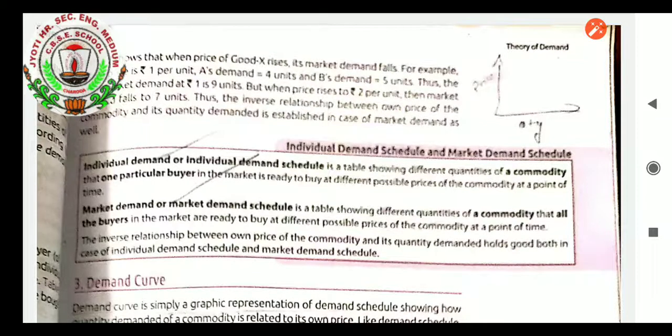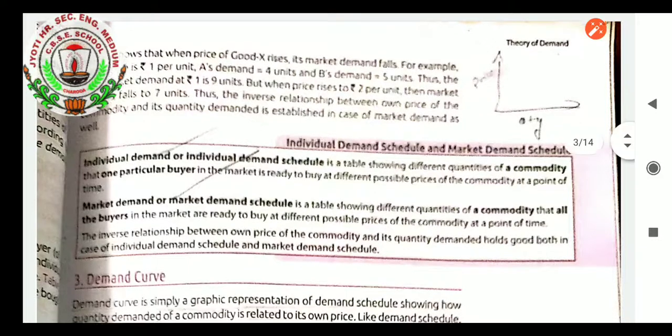Because as I already said, it is the general habit of people that when prices decrease, they want to purchase more at a certain time. And when prices increase, they want to purchase a lesser quantity of goods, whether it is demanded by one or more consumers.